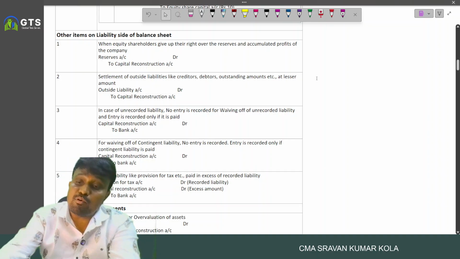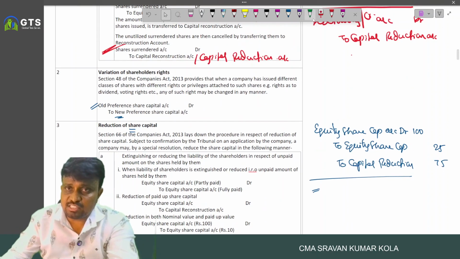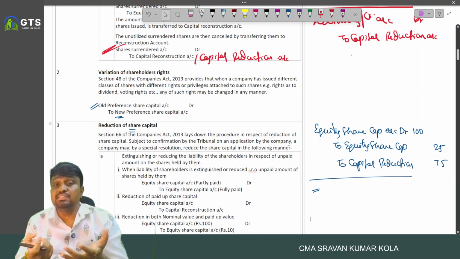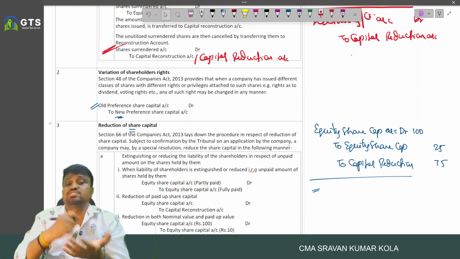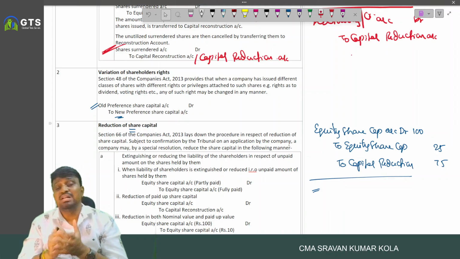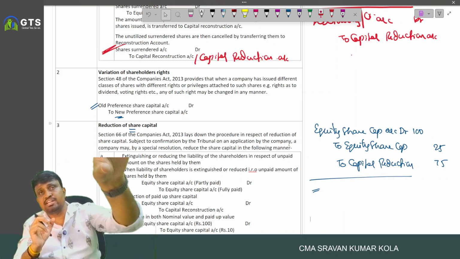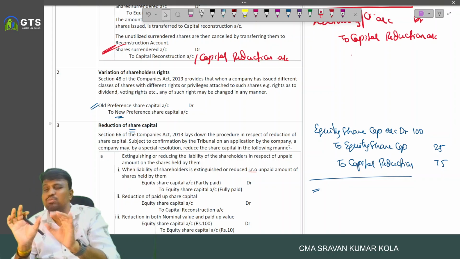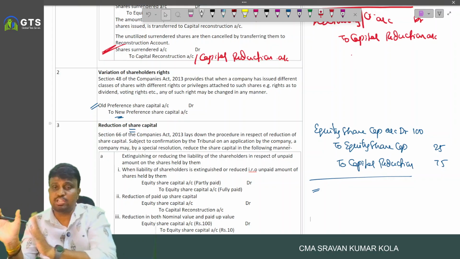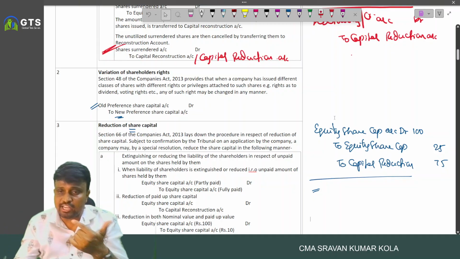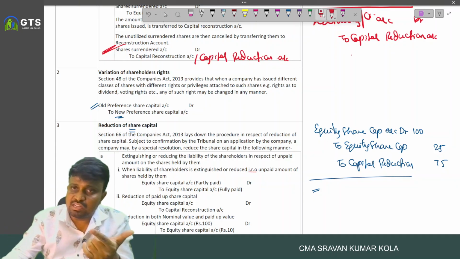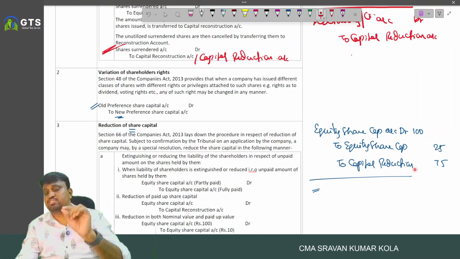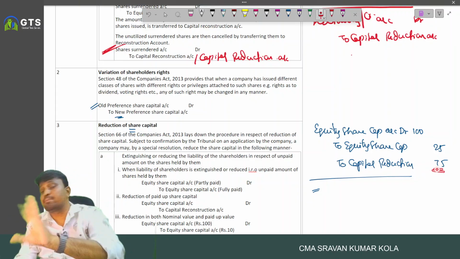Shares. And one more point relating to the shares is, for example, if the equity shareholders agreed to waive off their rights over reserves and surplus. Generally, on the liability side, we have share capital, reserves and surplus. On the equity share capital and reserves and surplus, generally who has the right? Equity shareholders. If the equity shareholders agree to waive off their equity share capital, this is the entry. Equity share capital account debited to equity share capital, and the waived off portion is transferred to capital reduction.